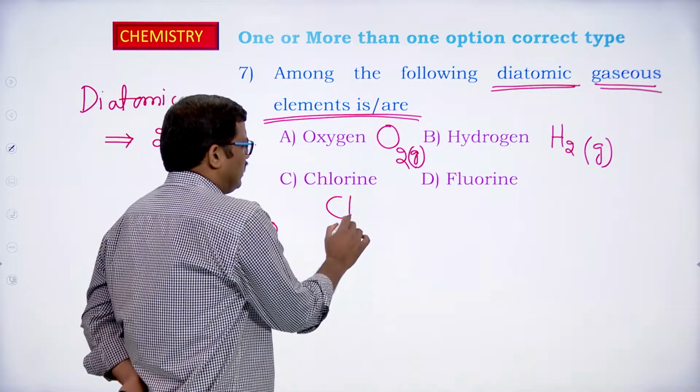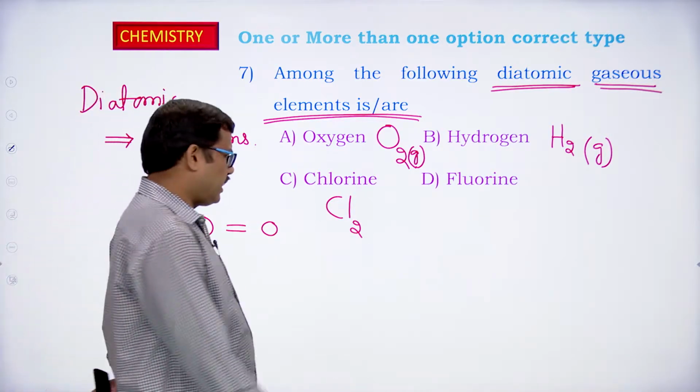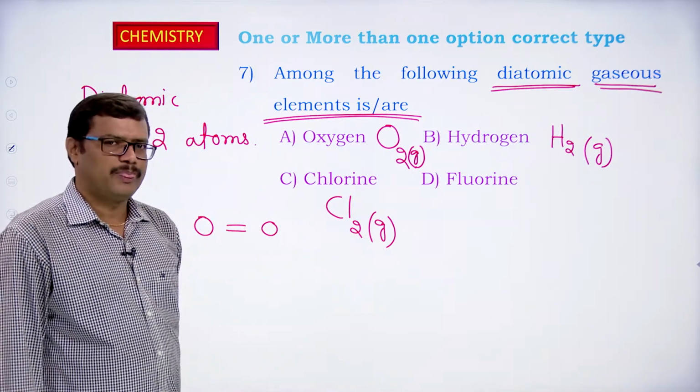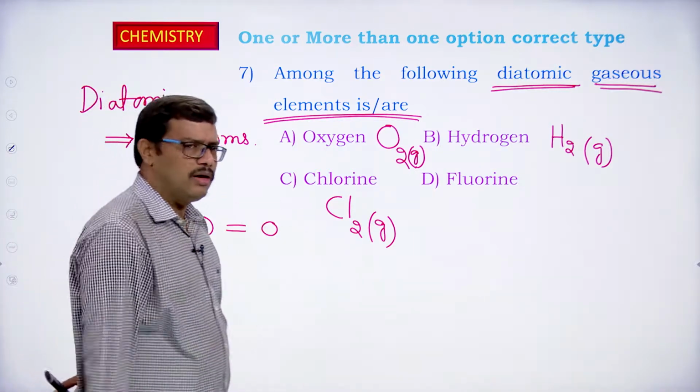Look at the third option, chlorine. Chlorine in nature exists as Cl2. It is a diatomic molecule. Moreover, it is also a gas. Chlorine also in nature exists in gaseous form and it is a diatomic molecule.